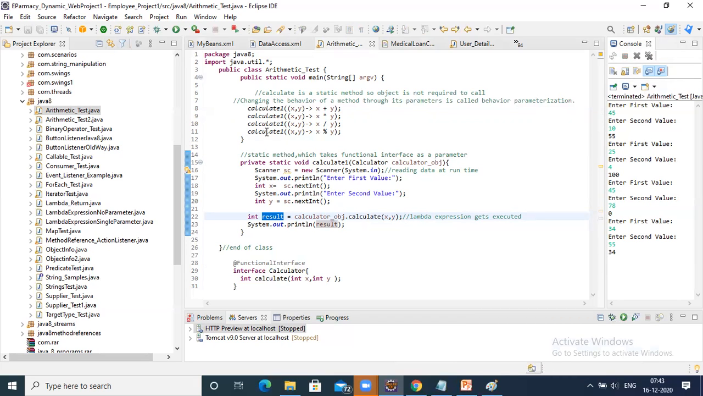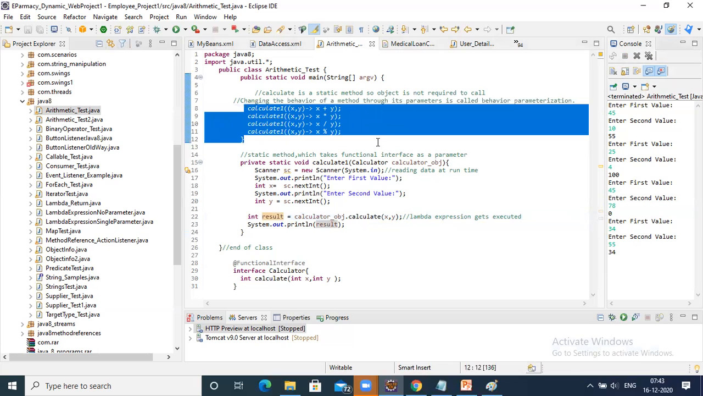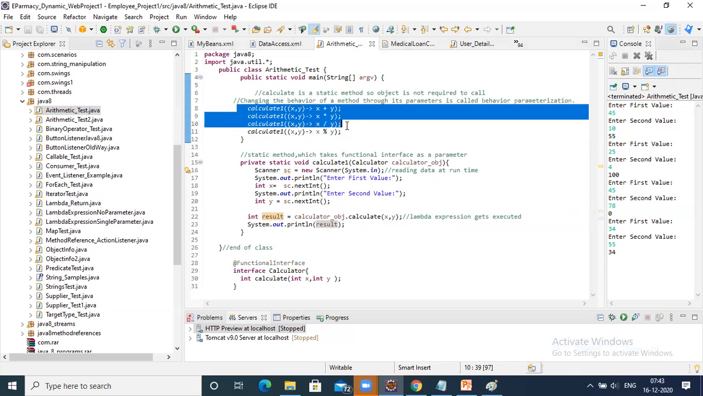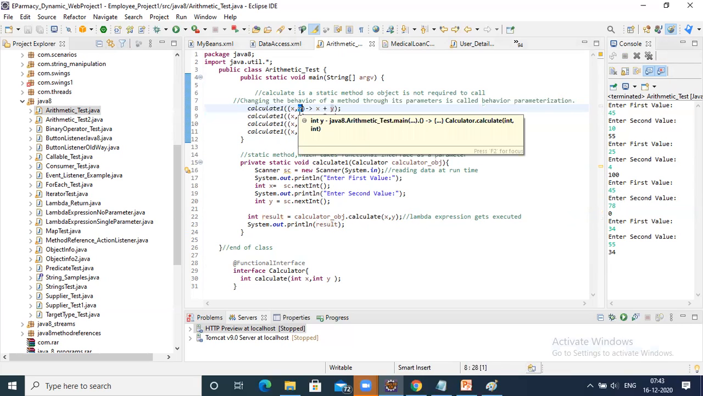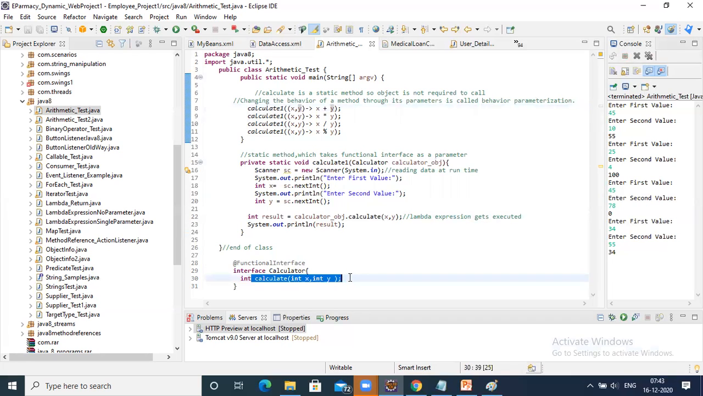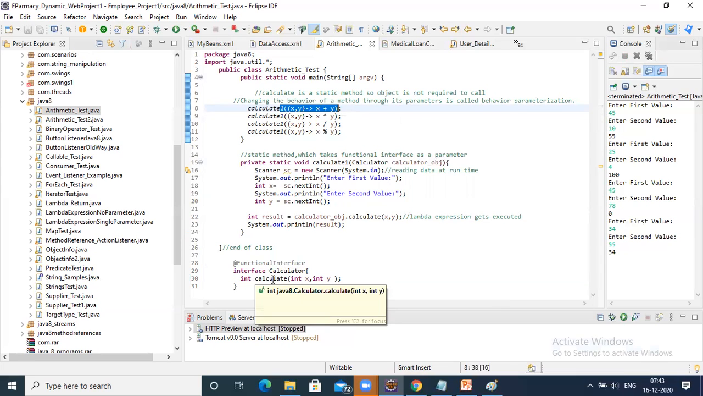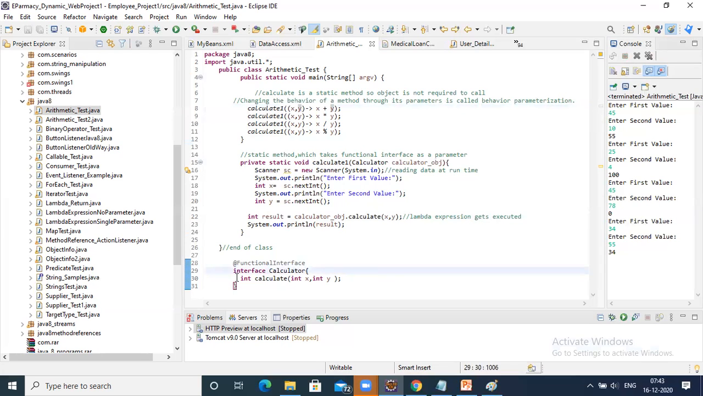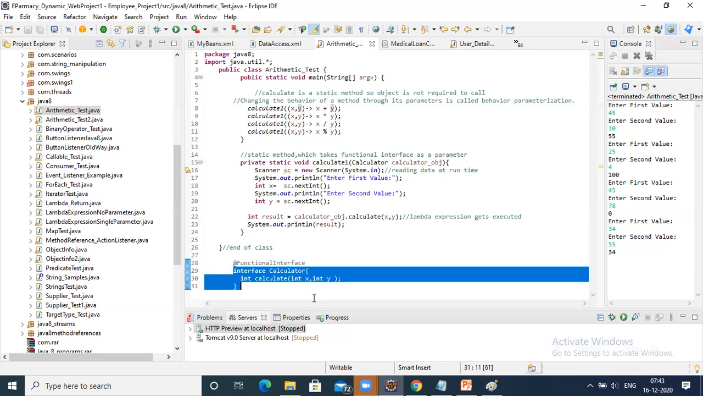So here lambda expressions are nothing but replacements for functional interface methods. Lambda expression definition should match with the functional interface method. Lambda expression definition should match with the functional interface definition. Is this point clear? In other words, usually when we use interfaces, the definition we provide inside the class. Yes or no? Whenever we use an interface, what is the way that we use? We use this way.